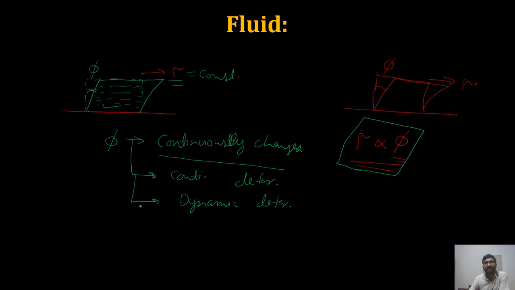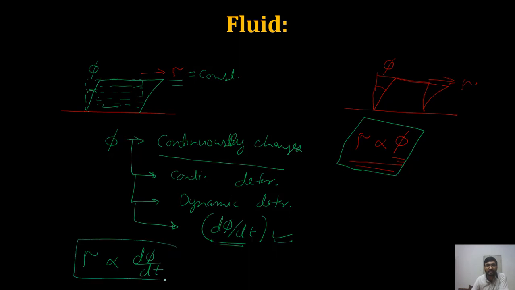So this concept leads us to what? Shear strain rate, that is d phi by dt, because phi is changing with time. So I have one more term, that is d phi by dt. Fluid mechanics says, as per Newton's law of viscosity, that tau is proportional to d phi by dt. Shear stress is proportional to the rate of shear strain. This is called Newton's law of viscosity.